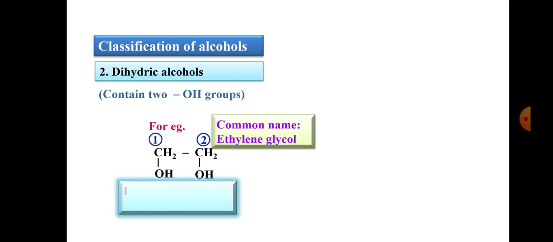Because the compound contains two hydroxyl groups. If any compound contains two hydroxyl groups, then it is called dihydric alcohol. The IUPAC name is ethane. For the IUPAC name, we give numbering, this is 1 and 2, and having 2 carbons, the name is ethane. Because at positions 1 and 2 there is a hydroxyl group, therefore ethane-1,2-diol. This is the IUPAC name of this compound.